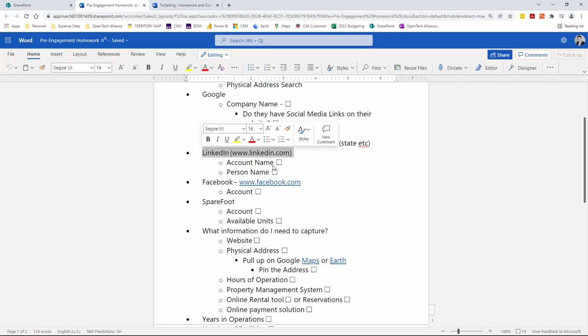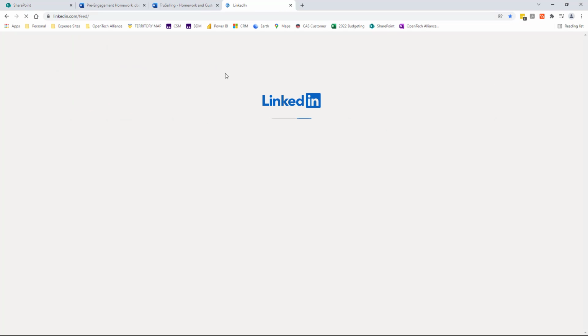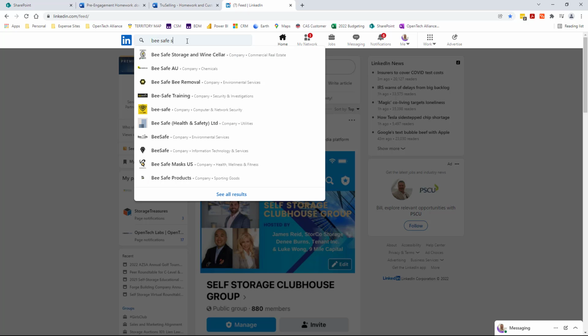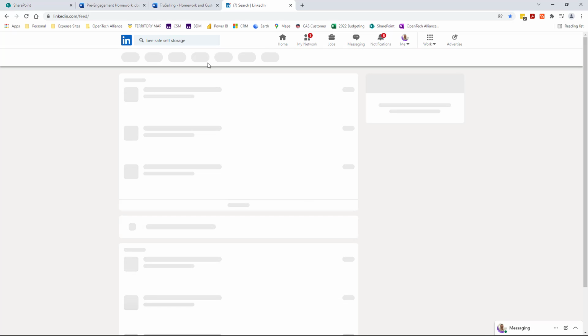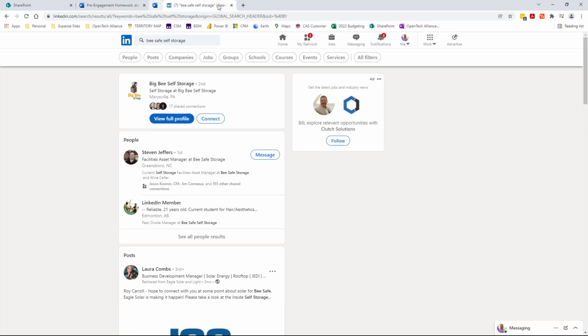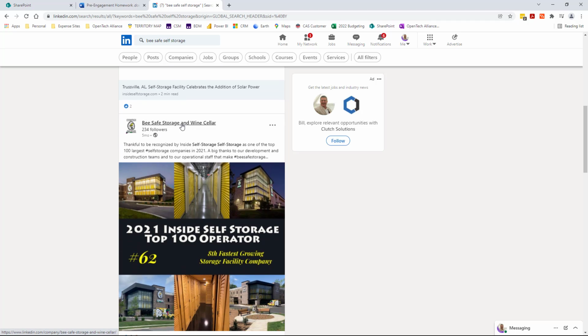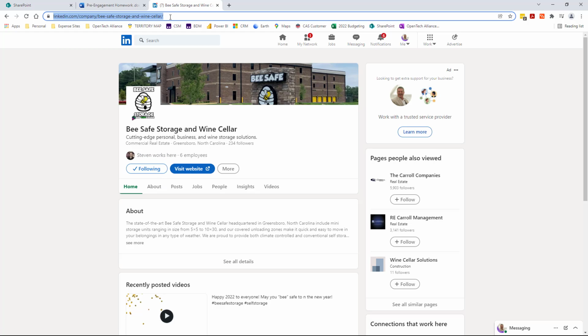Also, we want to search LinkedIn. All right, so let's open up LinkedIn here. And let's see if we can find Be Safe Self-Storage. Big B self-storage, not the same, isn't it? But when we come across stuff, hey, we should probably save that and research it a little bit. Right? So I don't see a Be Safe storage and wine cellar. Here it is right here. Okay. So what are we going to do with that information?